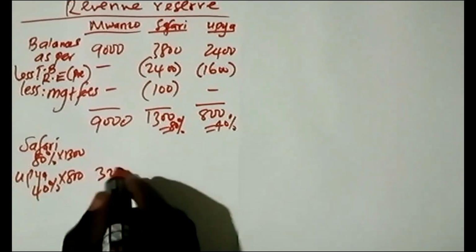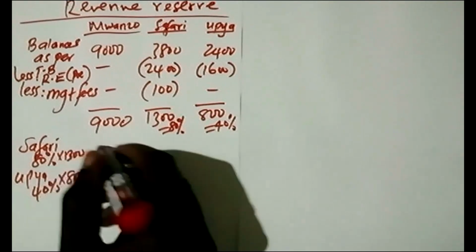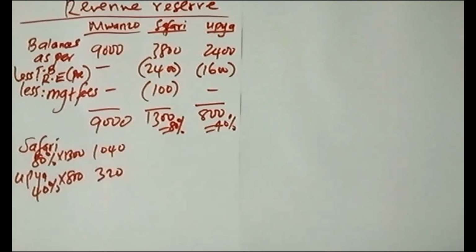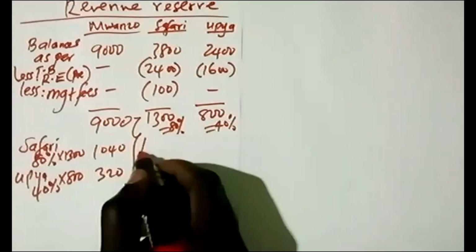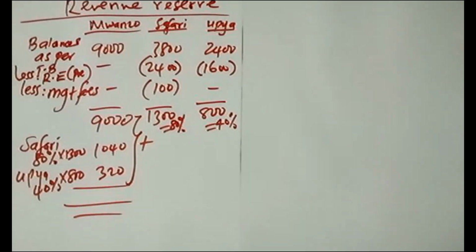So this is 320. Then the first one is 0.8 times 1300, so this is 1040. So let me add. Now you will be able to add to get the total profit which the parent will have consolidated from those two entities, that is from Safari and Upia.